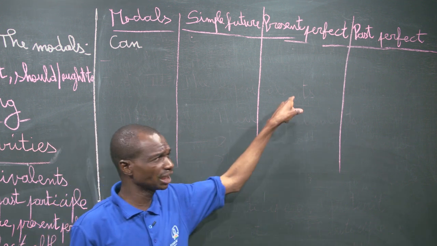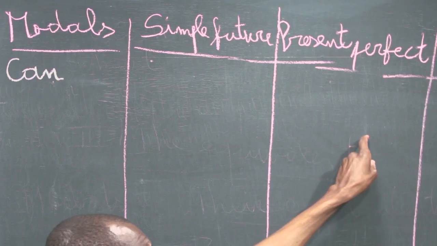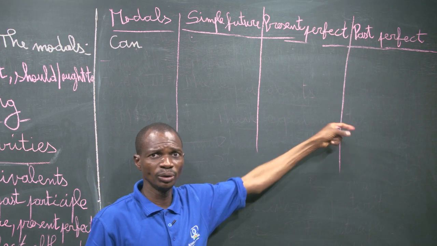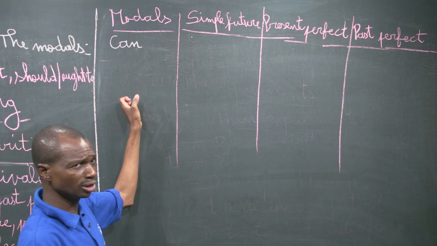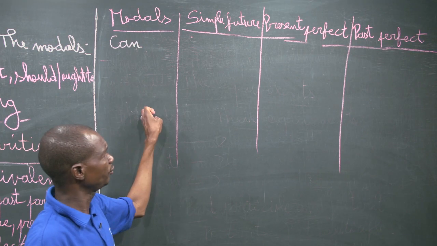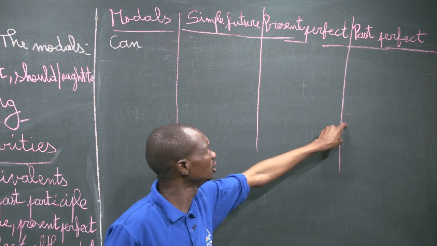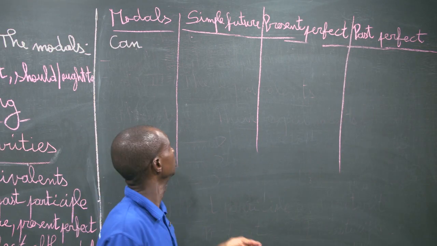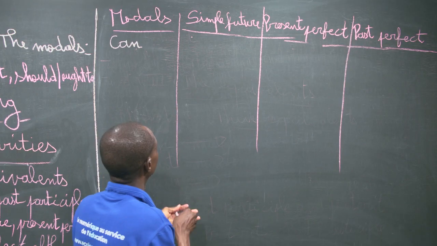We use the equivalent in order to give the present perfect, and it is the same thing as past perfect. We cannot use the modal auxiliaries to give the past perfect, but we must use the equivalent.